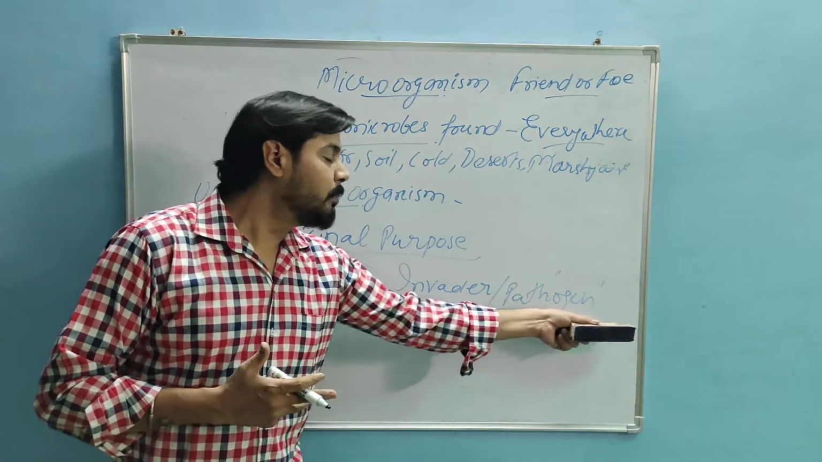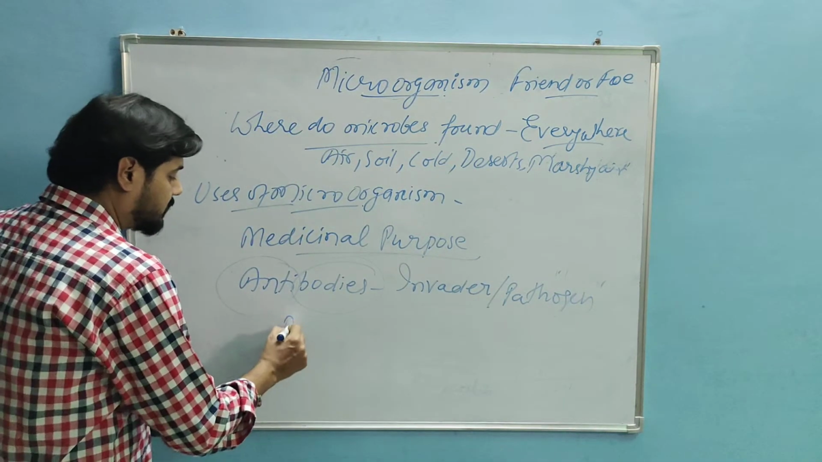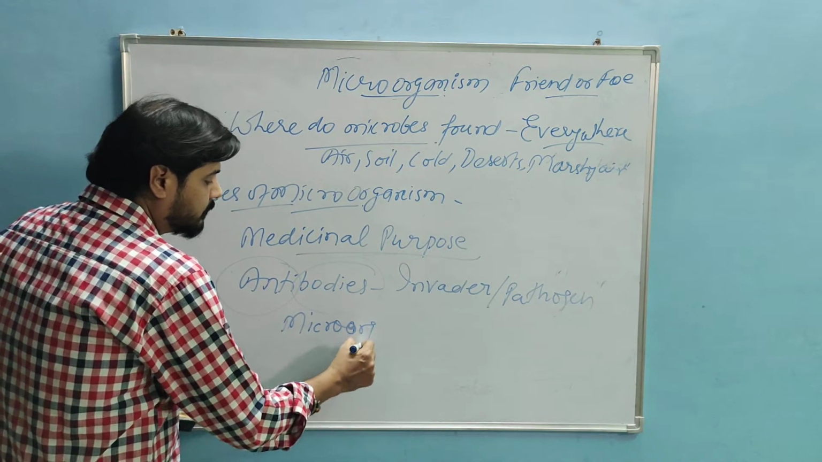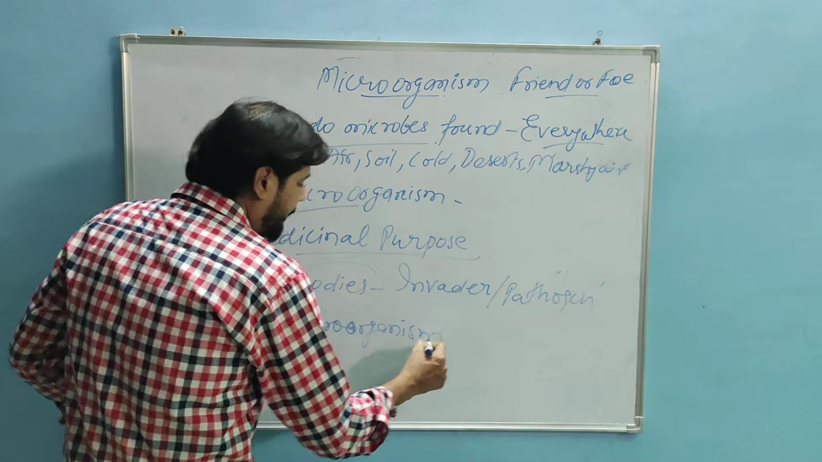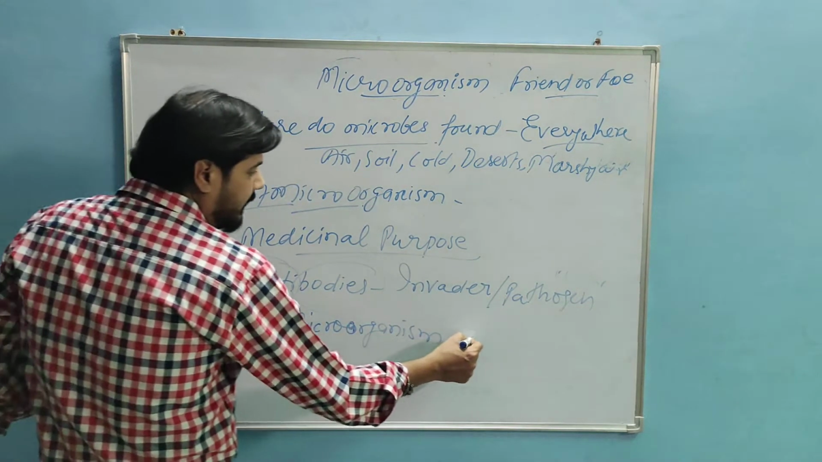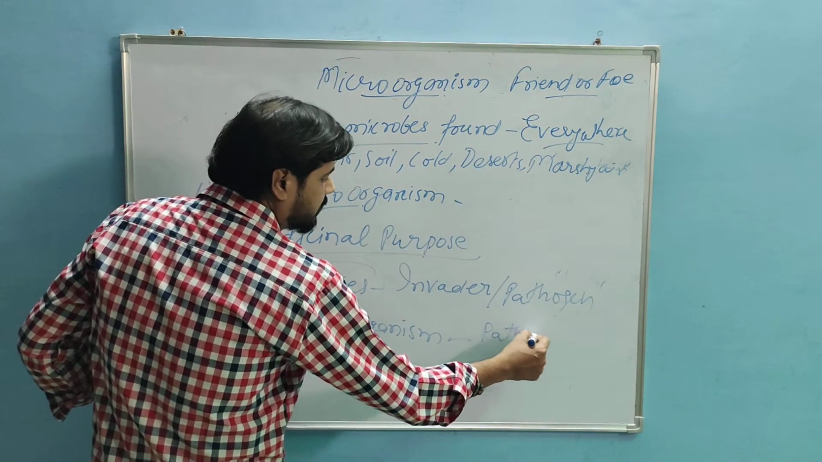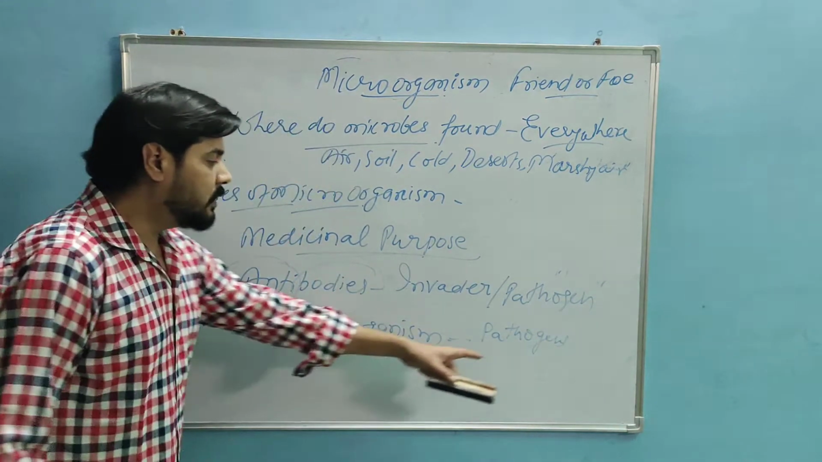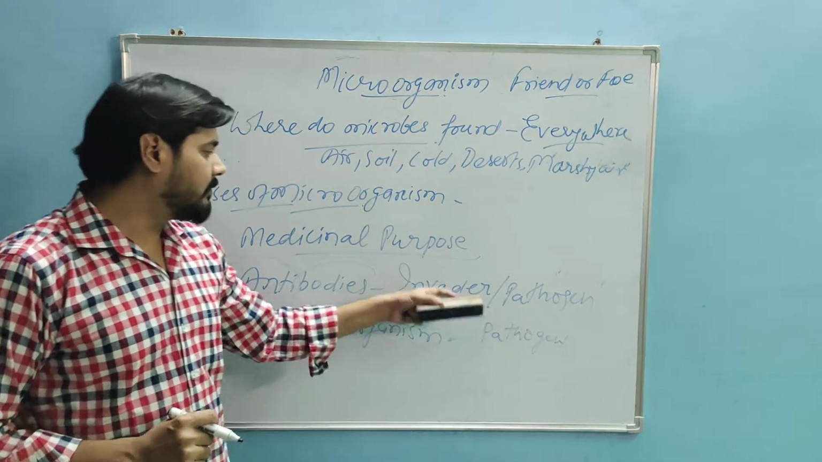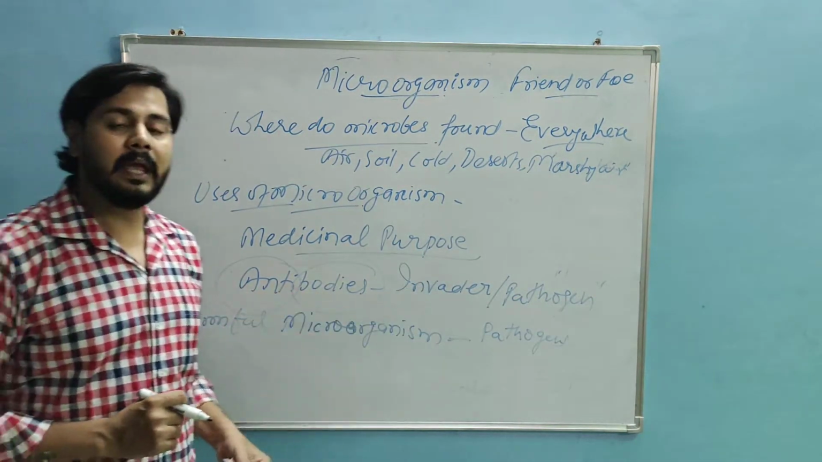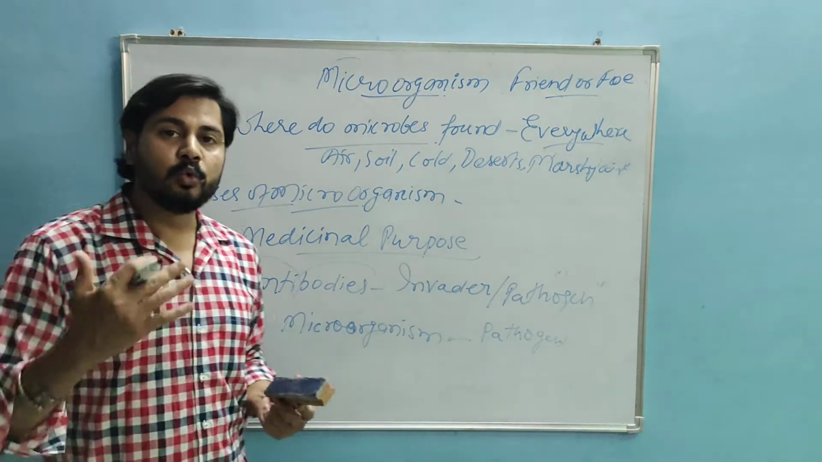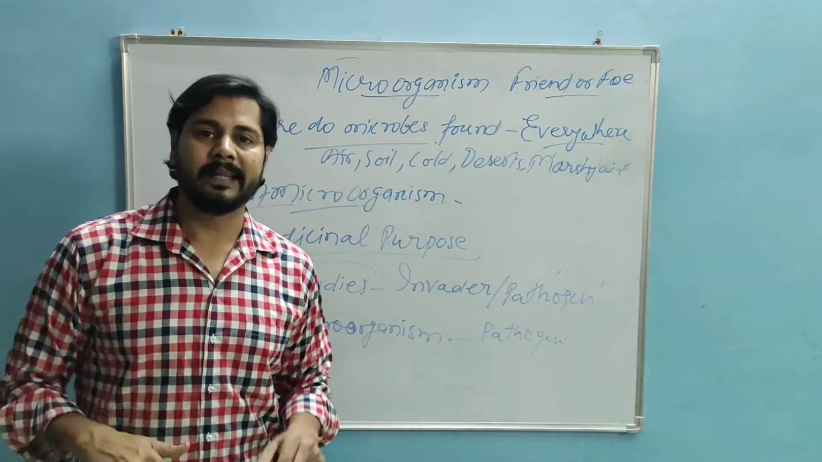That is, the harmful microorganisms are known as pathogens. So when any pathogen or any invader, meaning any foreign body, enters our body, then our body starts making antibodies to fight against the invaders or pathogens.